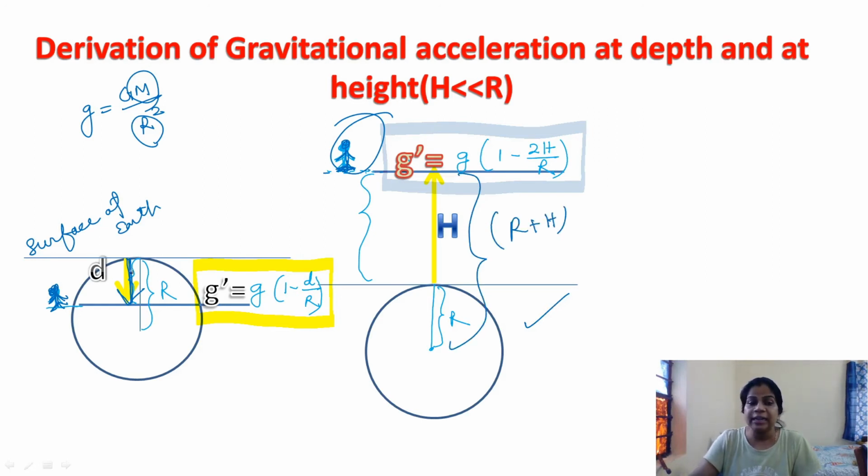But here the actual distance between object 1 and object 2, center to center, now becomes R − d. So now in this case, I am going to derive the expression of gravitational acceleration. The expression in this case will come g' = g(1 − d/R), and in this case it will come g(1 − 2h/R). I am going to derive this.